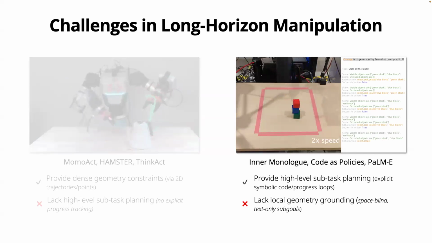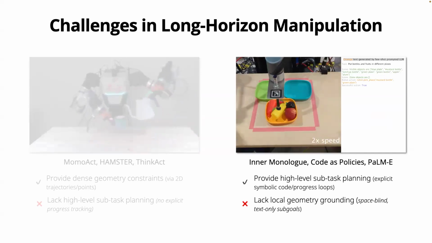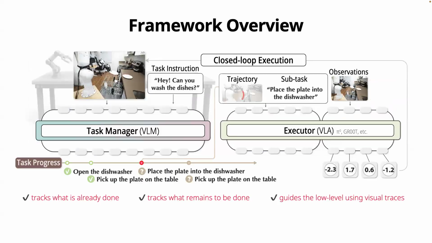Their tagged sub-goals don't offer any local geometric grounding, which leaves the low-level policy to struggle with compounding execution errors. This inspired us to propose this LoHo-Manip paper, which tries to combine both worlds. Basically, we want to bring high-level planning and geometric grounding together in a single framework.